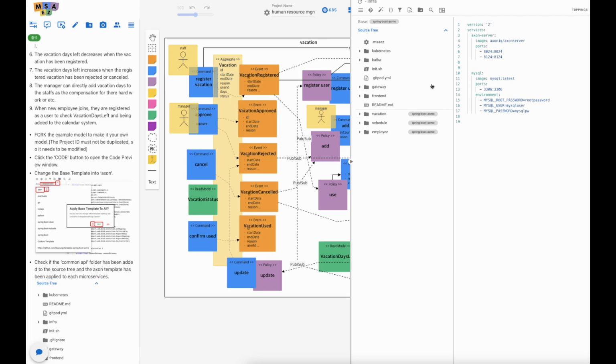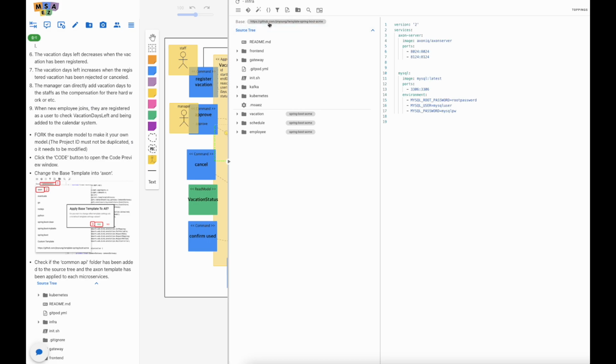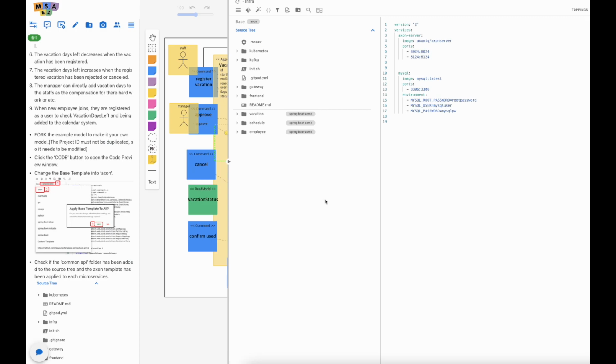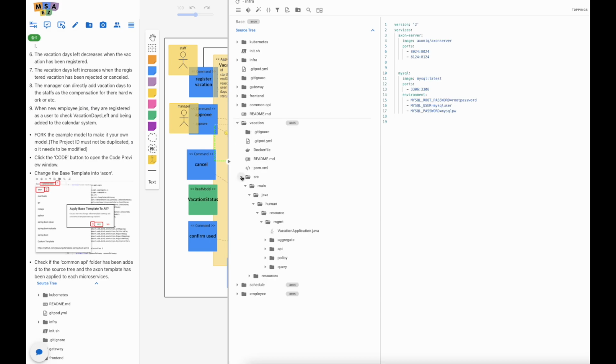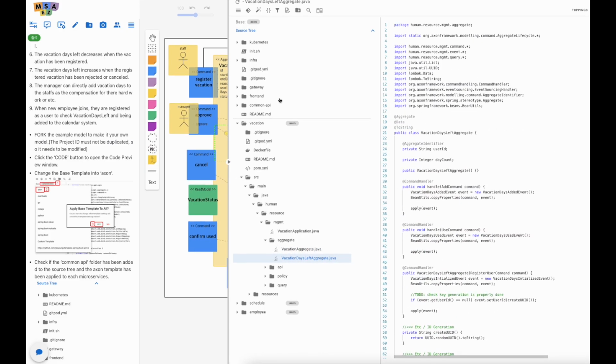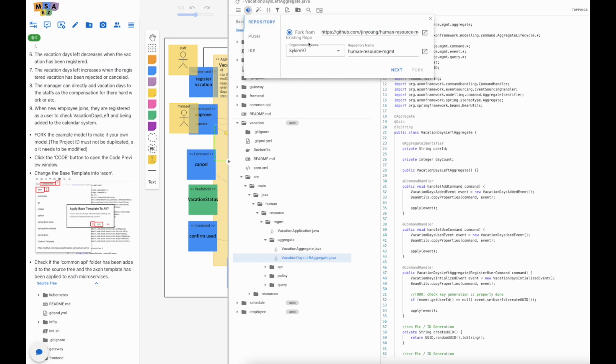As a default value, our source code template is set to Spring Boot, so we'll change it into Axon. Then all our microservices are changed into Axon files. If you look at the aggregate, we have made the aggregate source codes. So I'll push this one to my GitHub repository. I'll change the name as the same here. Create new one.